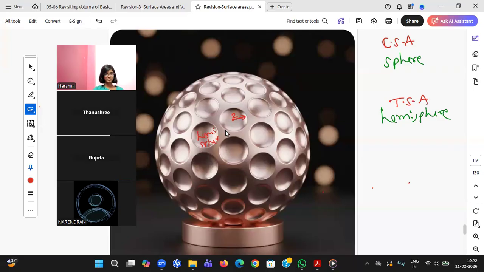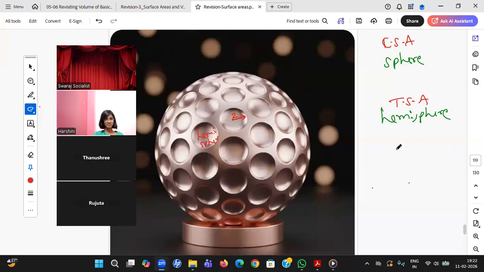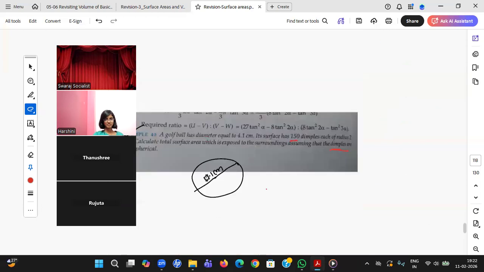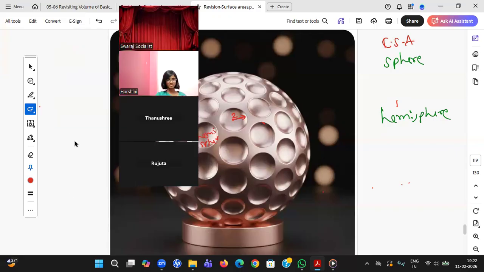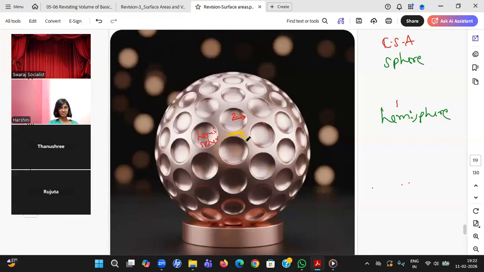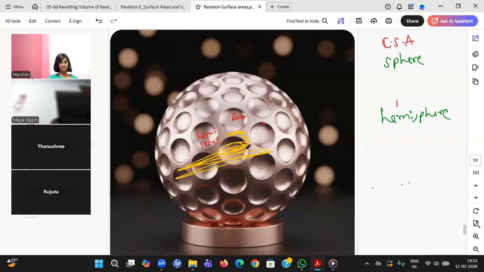Can you then show the question CSA, once, sir? Yes. Hemisphere. Yes, you're absolutely right. Student, first of all, you see, this is a sphere. First of all, the punches will be coming. So there you should first see, suppose I am painting it with yellow color, student. This entire sphere I am painting with yellow color. So obviously I'll just do over here, okay? I'll just do it. You see, I have painted the entire sphere with yellow color.